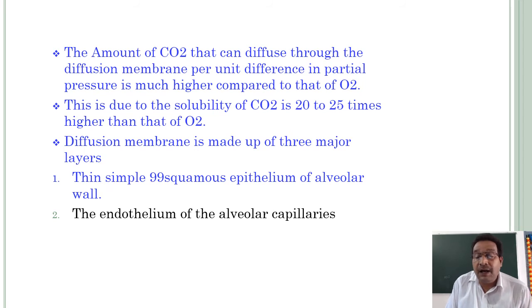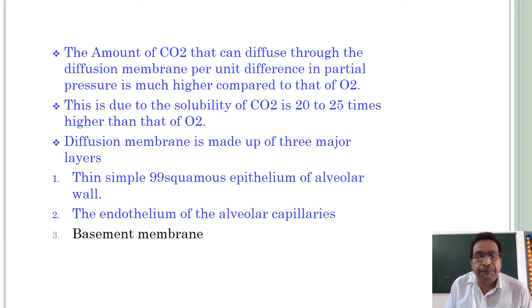The wall of the alveoli and the wall of the blood capillary are made up of simple squamous epithelium. Both are single cell thick. And then the basement membrane.